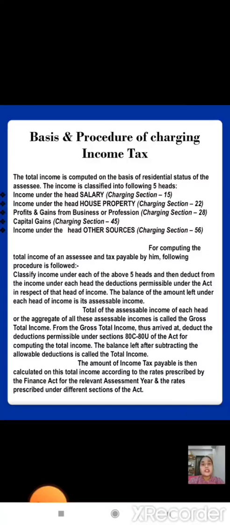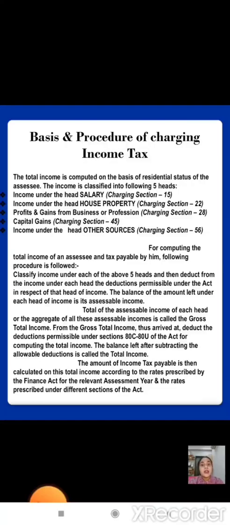For computing the total income of an assessee and the tax payable by him, the following procedure is followed. Classify the income under each of the above five heads and then deduct the expenses under each head. The deduction permissible under the Act is irrespective of the head of income. The balance left under each head of income is its assessable income. The total of the assessable incomes of each head, or the aggregate of all these assessable incomes, is called the gross total income.